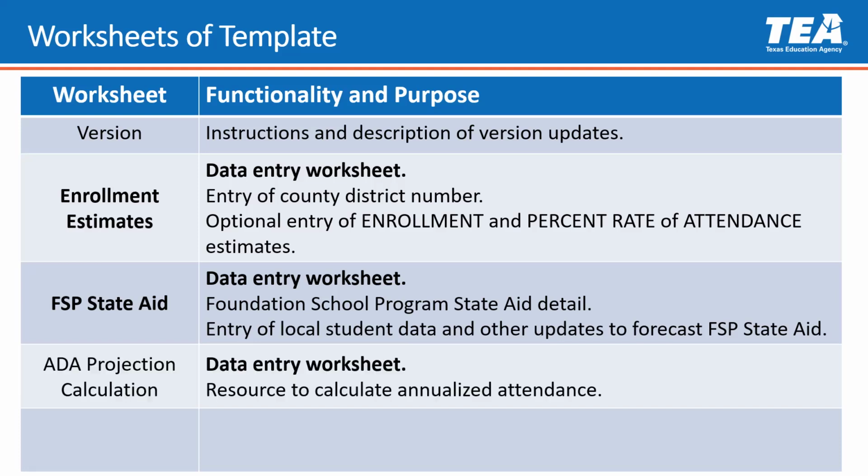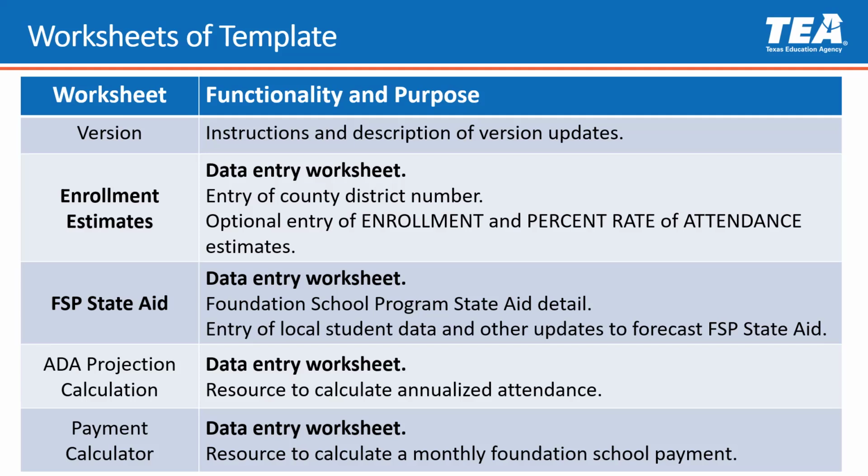Finally, 2 optional resource worksheets are included. One is to calculate annualized attendance averages under the ADA projection calculation worksheet, and the other is to calculate a foundation monthly payment under the payment calculator worksheet. For the live demonstration, the focus will be on the version, enrollment estimates, and FSP state aid worksheets.